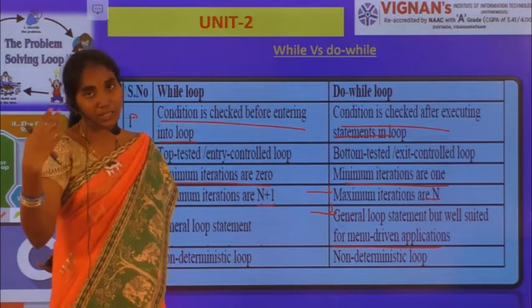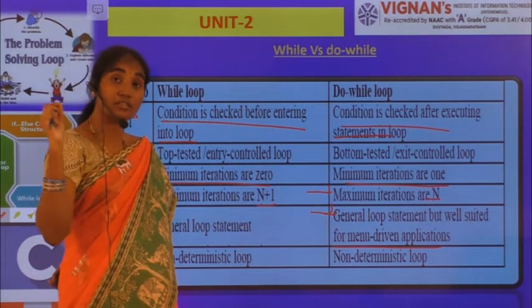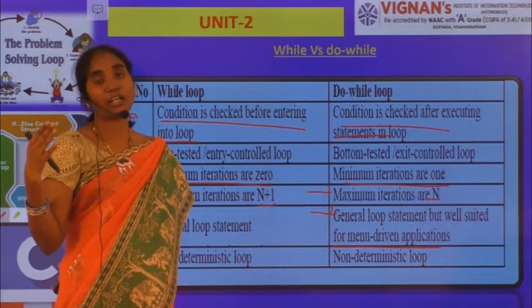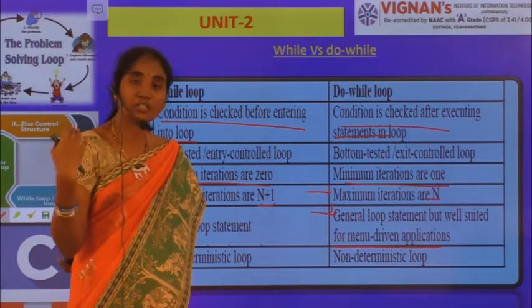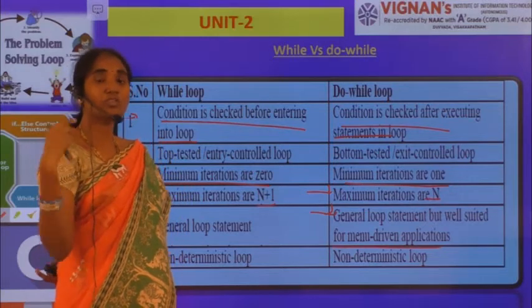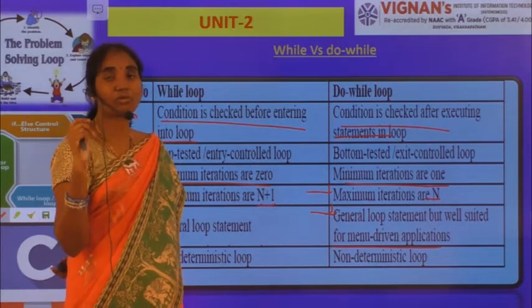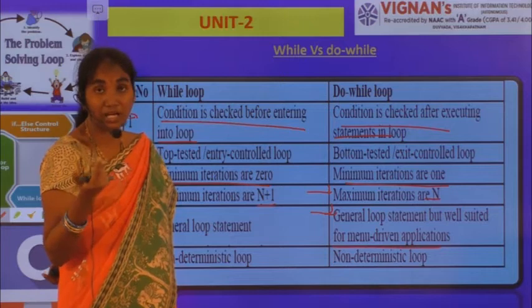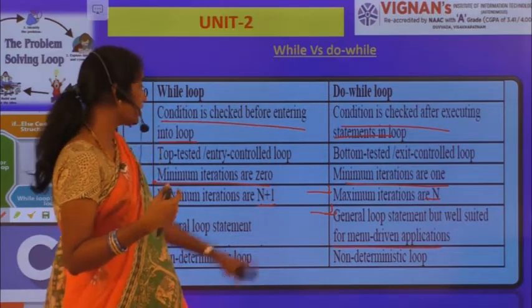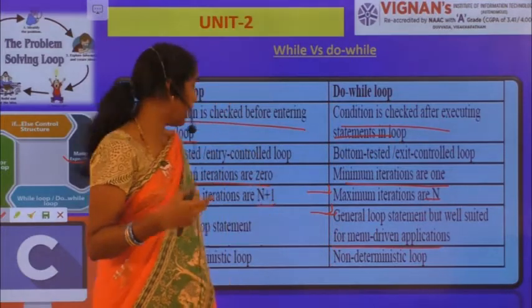If you want to display the menu, you should give all the recipes you have to the corresponding user. So you need to display all these things. If you are using a do while loop in that place, then this is very useful. That's why it is very suitable for menu driven applications.